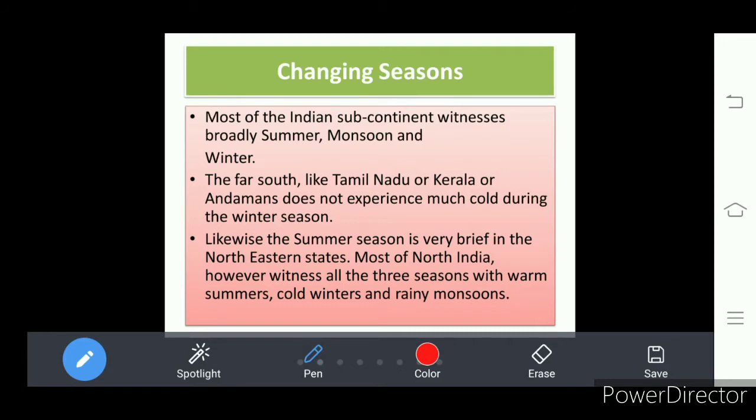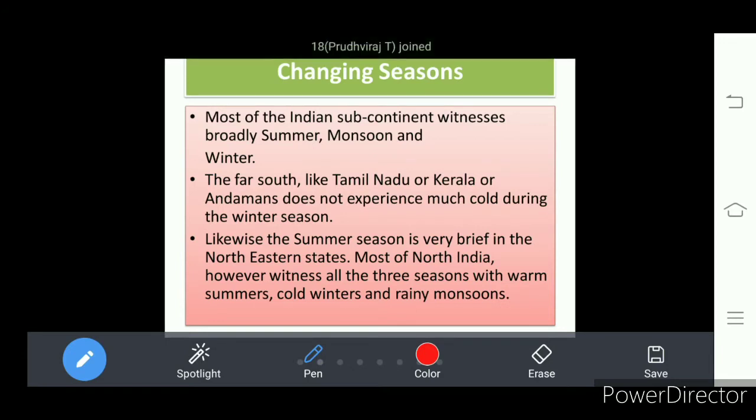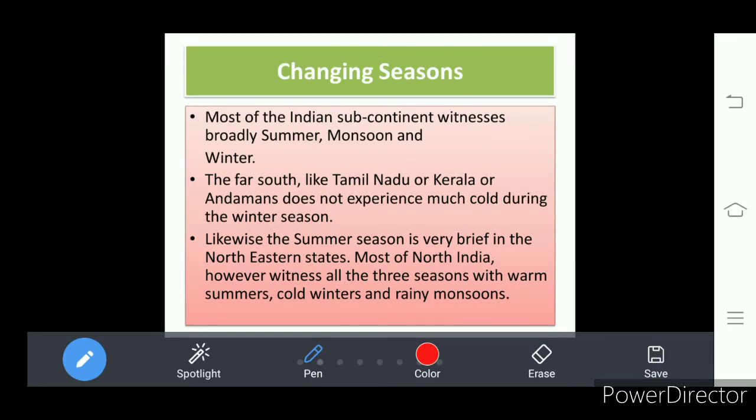Similarly, the summer season is very brief in the northeastern states. Most of North India witnesses all the 3 seasons, that is summer, monsoon and winter. What is meant by North India?